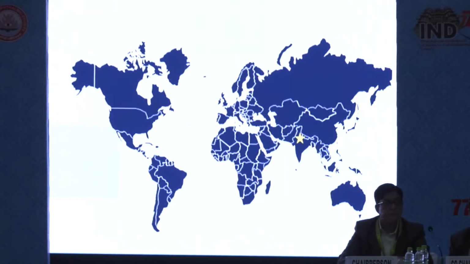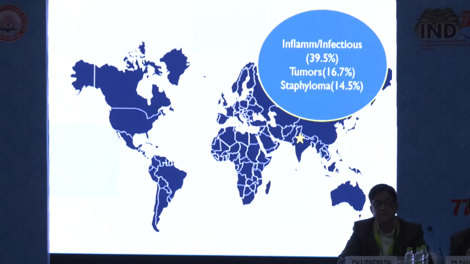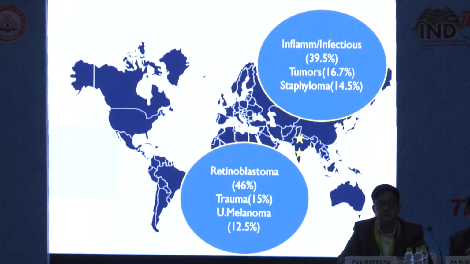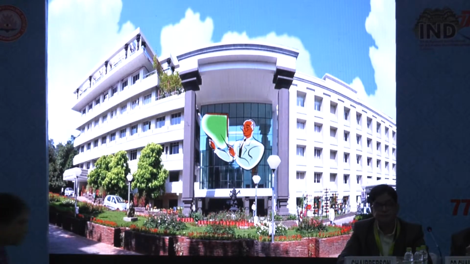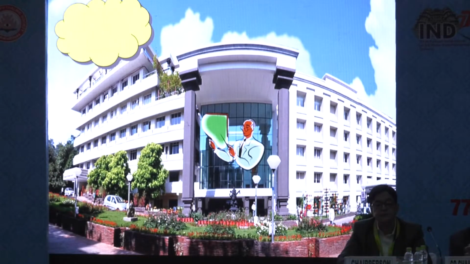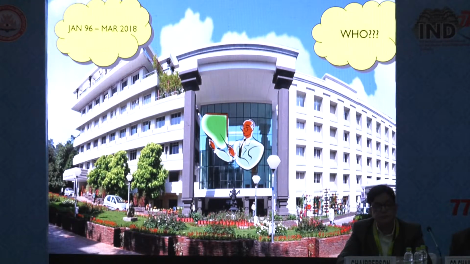From PGI of 28 enucleated globes, the inflammation and infectious causes leading to enucleation were 39.5%, followed by tumors. And from Shankar Netralaya, they have noted that over a 15-year duration, RB followed by trauma was the most common cause. We had studied over a duration of 22 years from January 1996 to March 2018 from a single center with all the population who underwent enucleation beyond 20 years.